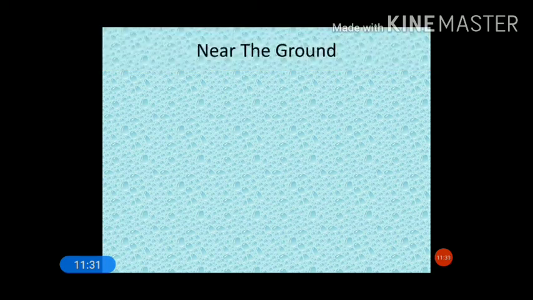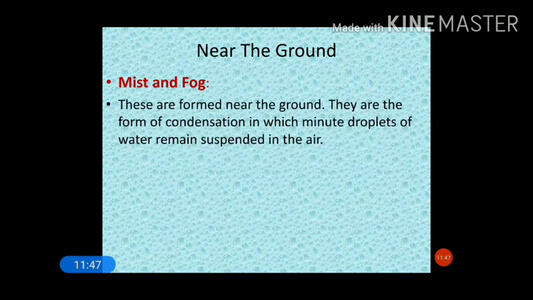Now coming to the next, that is near the ground. Whatever we discussed so far was on the ground. Now this is near the ground. What types of forms of condensation can be seen near the ground? They are mist and fog. Now we'll be discussing together about mist and fog. These are formed near the ground.